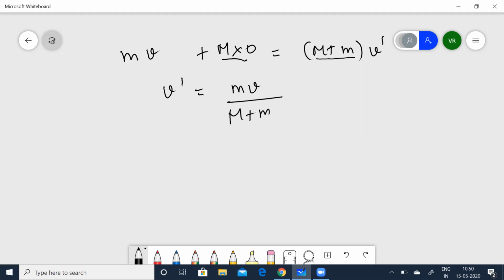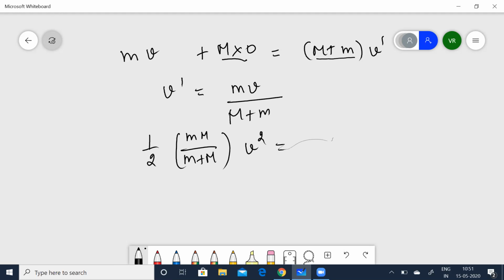Now what is going to be the kinetic energy of this combined mass? Kinetic energy is half mv squared. So I can put it as half into mM by m plus M, because that is going to be the total mass, into v squared.